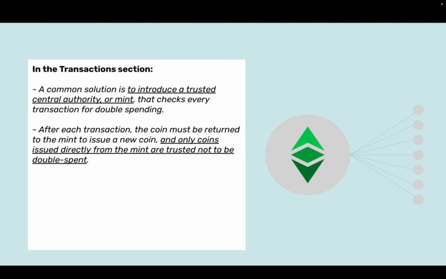In the transactions section, a common solution is to introduce a trusted central authority or mint that checks every transaction for double spending. After each transaction, the coin must be returned to the mint to issue a new coin, and only coins issued directly from the mint are trusted not to be double spent.